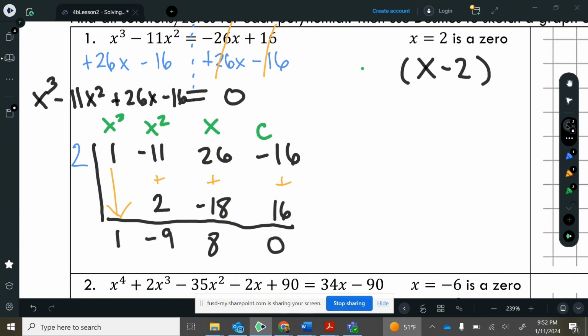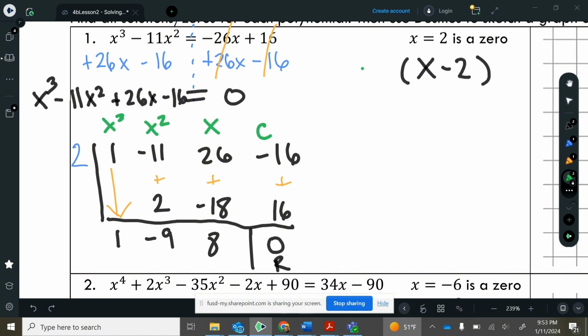So take a look what we get here. We get a remainder of 0. That's what we were expecting to get because we were already told that this is a solution, means this is a factor, means we should get a 0. And that's what we got.